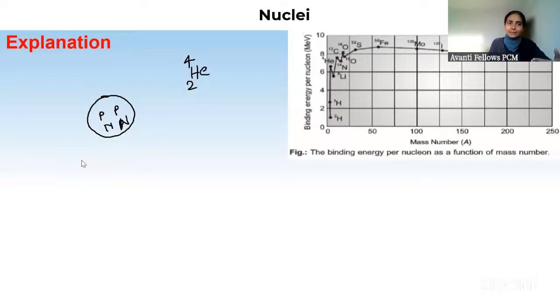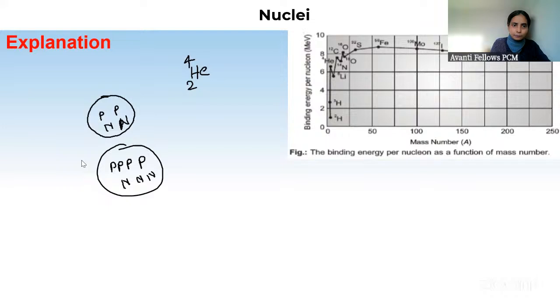As you will increase the mass number, I mean if you are adding more number of neutron and proton, suppose अब मैंने 4 कर दिया और ये 4 कर दिया, so definitely 8 nucleons are there. Now there will be more nuclear force acting, and more nuclear force means more attractive force. More attractive force meaning more negative energy, and more negative energy means more binding energy. Binding energy is what? Energy that is getting released in the formation of nucleus. Done it? So for lighter nuclei, basically EBN is smaller because there is a small number of what?